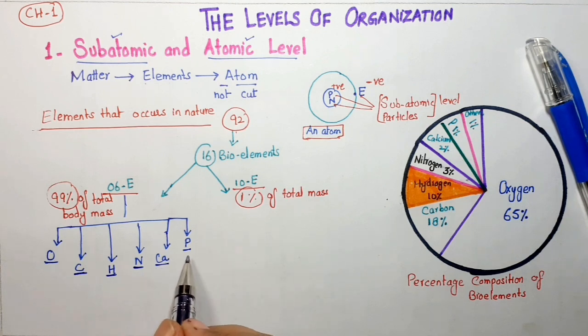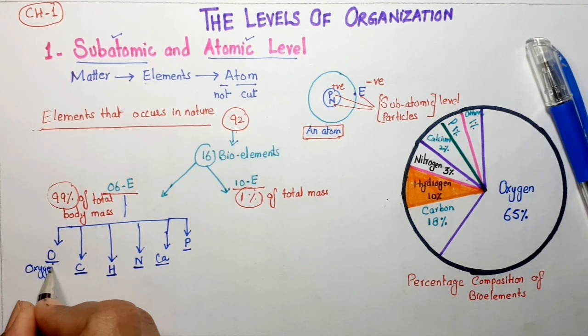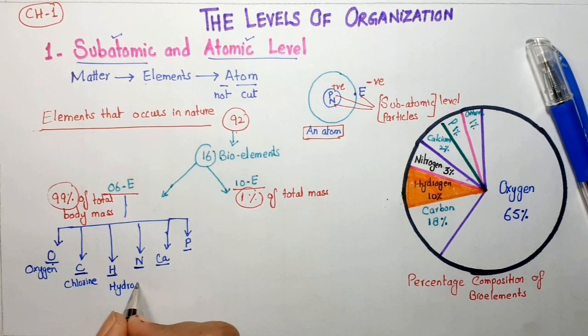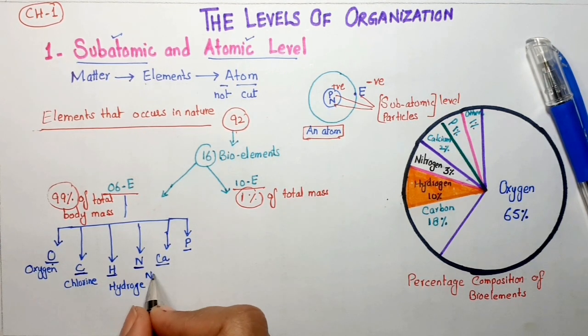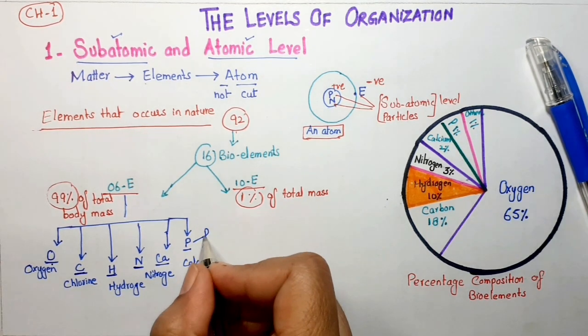So these 6 elements, oxygen, carbon, hydrogen, nitrogen, calcium and phosphorus, these are making